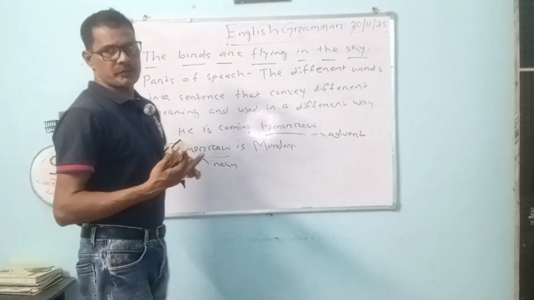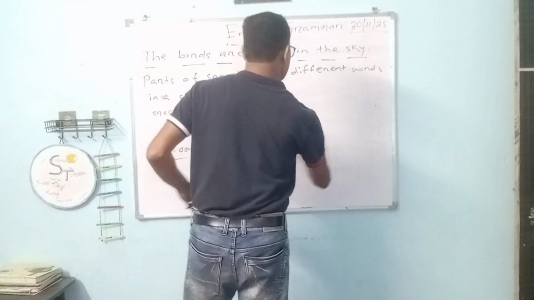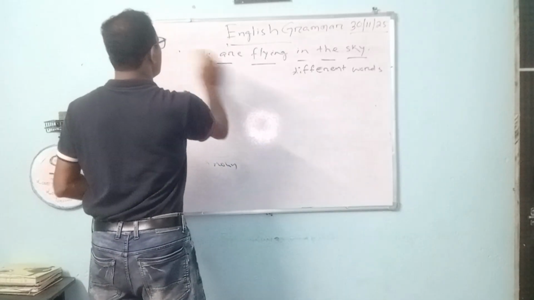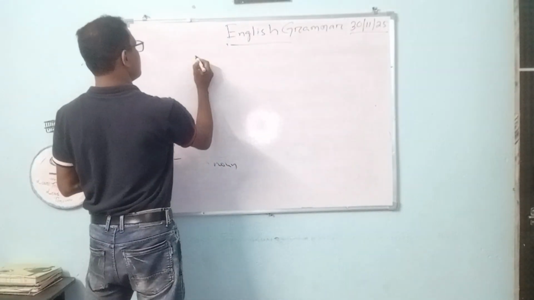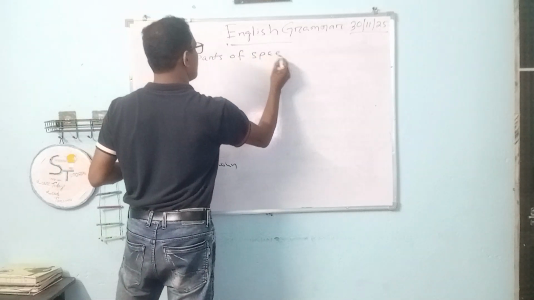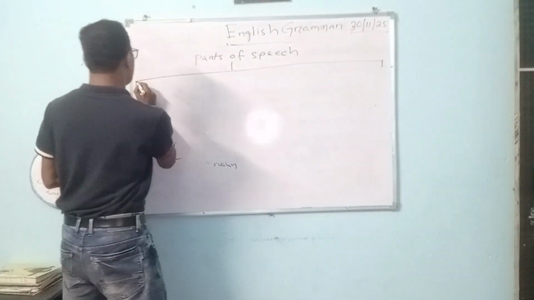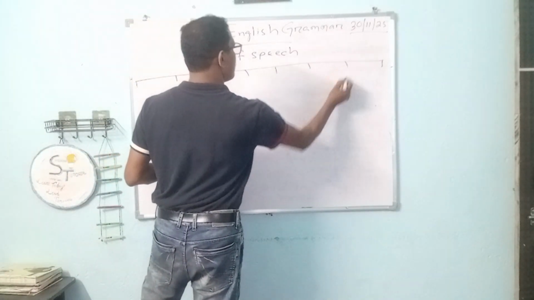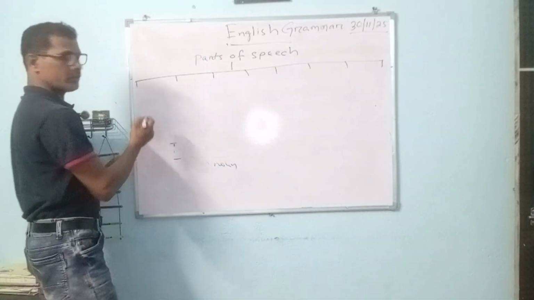There are 8 types of parts of speech in English. So parts of speech can be divided into 8 parts. First one is the noun.